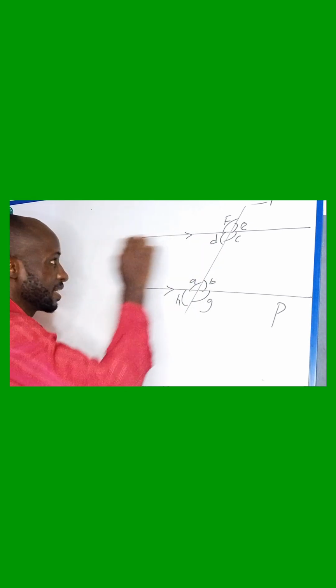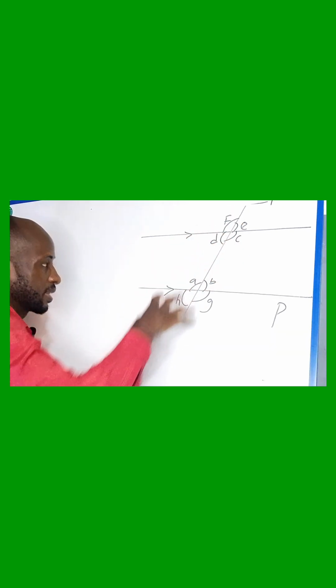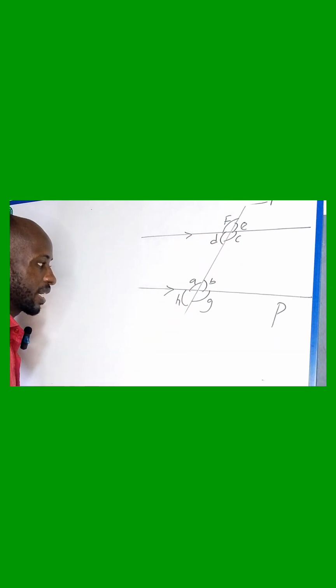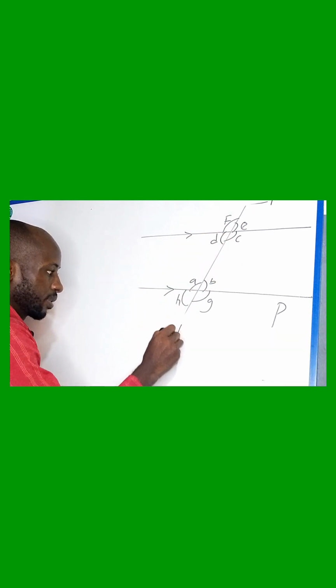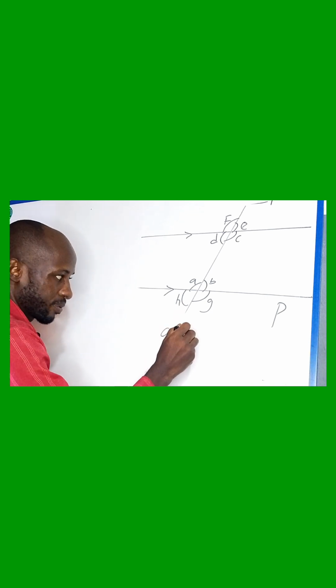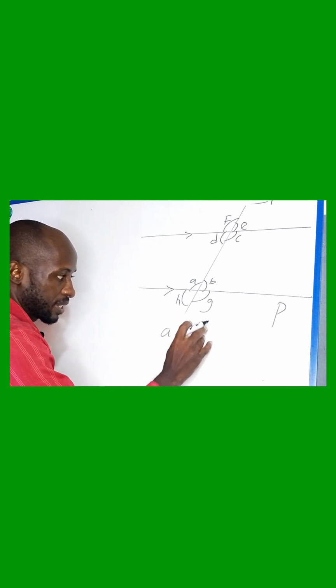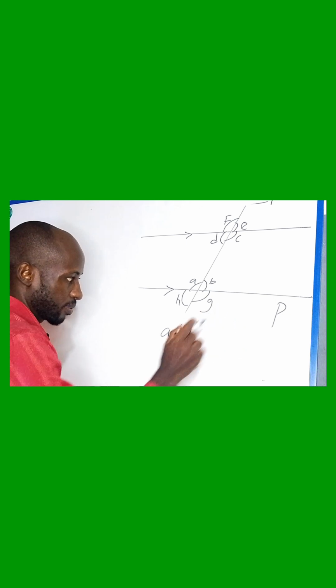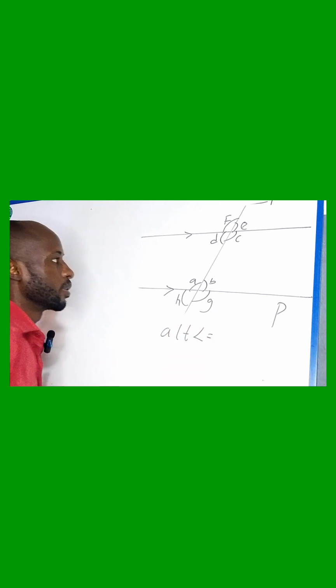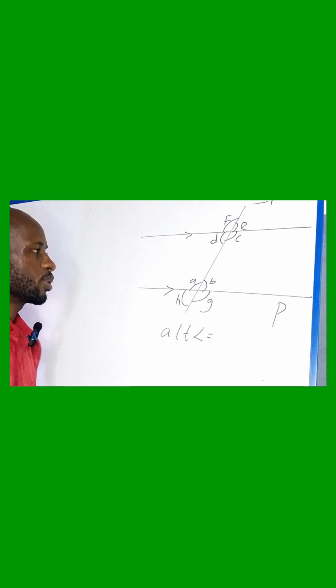Now let me explain this part. All these things are written here. There is what is known as alternate angles. Alternate angles are equal. Let me do it this way for you. They are equal. Now let me show you the meaning.